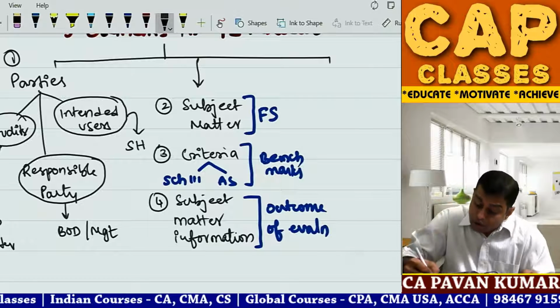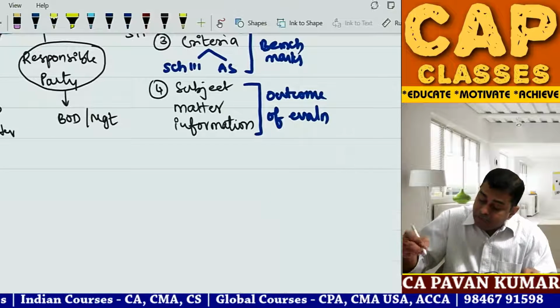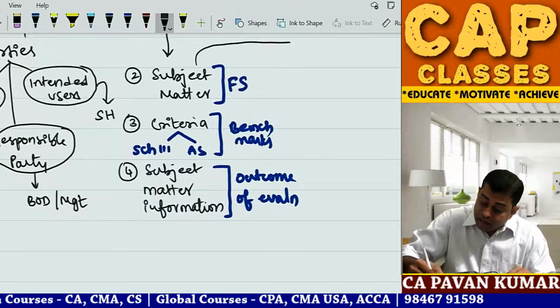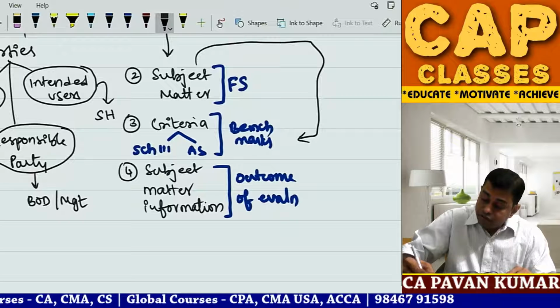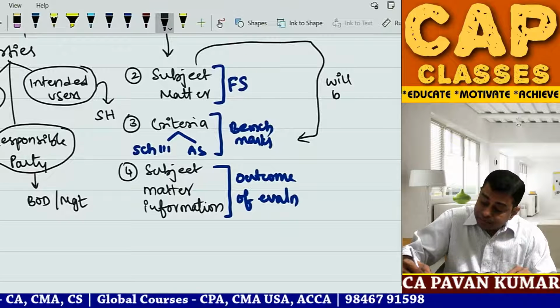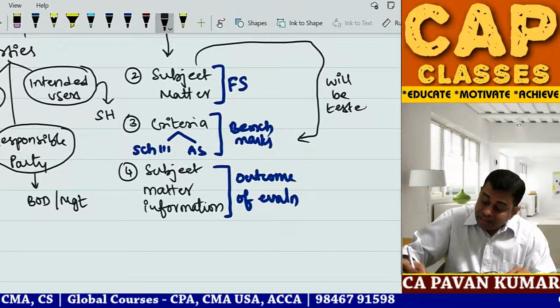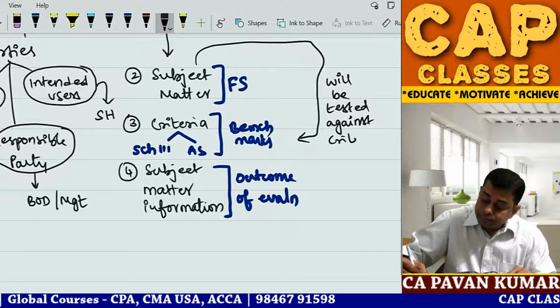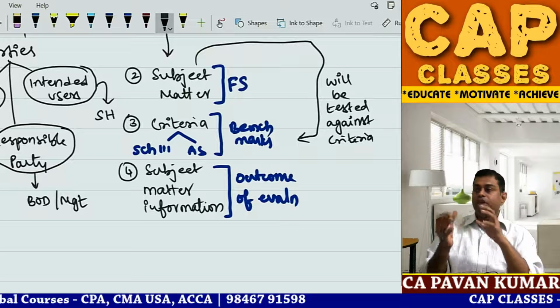So this subject matter will be tested against criteria, like budget and actual.